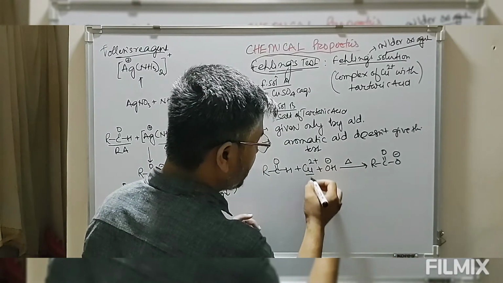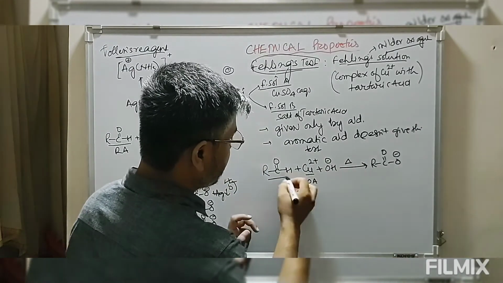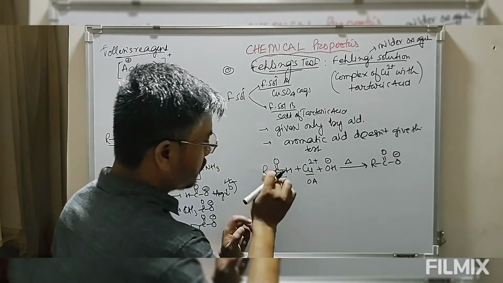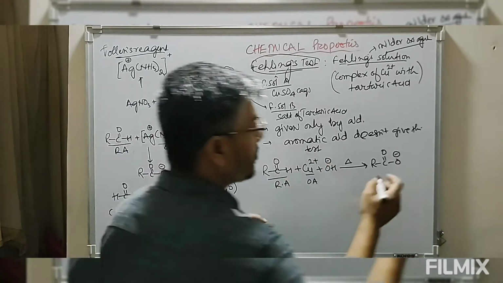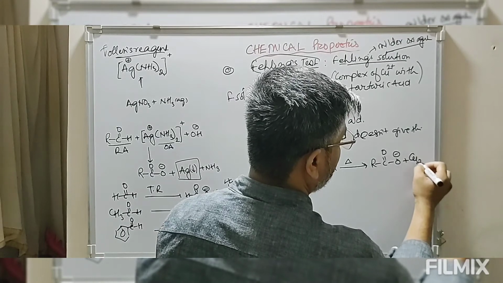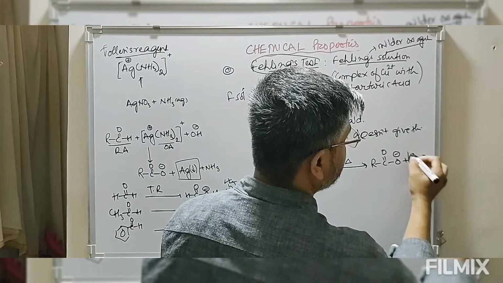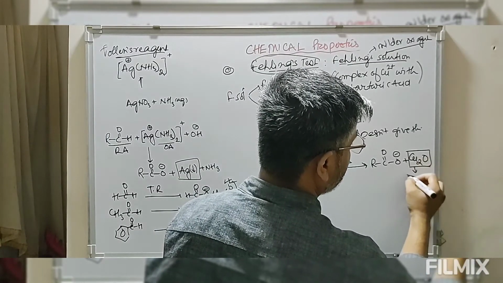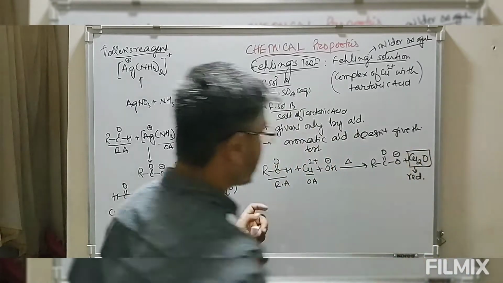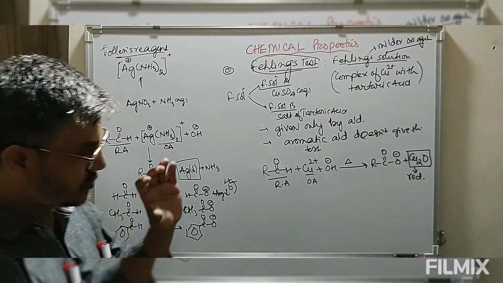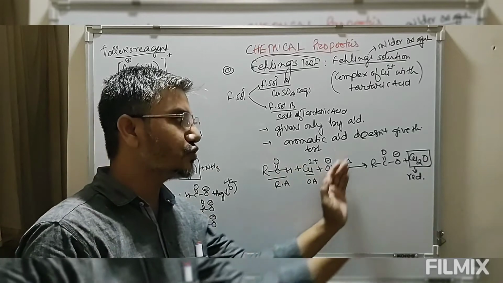Here the cupric ion is the oxidizing agent. This is your reducing agent. So this will reduce cupric to cuprous ion and is converted into cuprous oxide. This cuprous oxide is red in color. So initially the solution color changes to red.